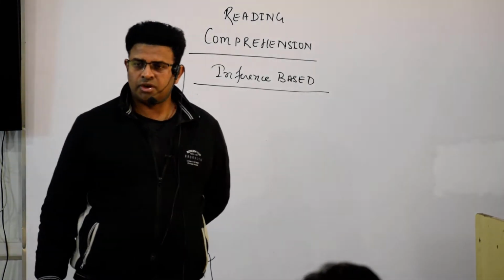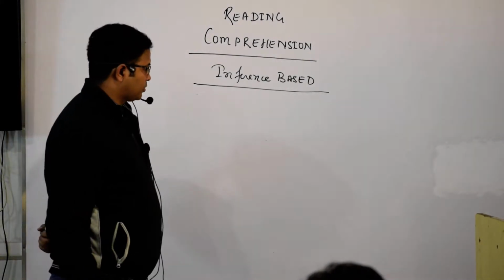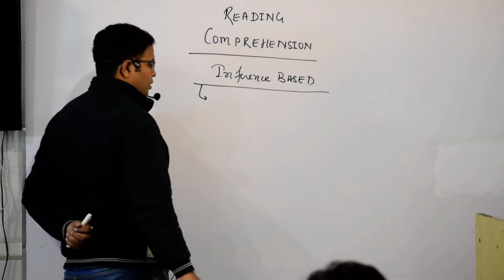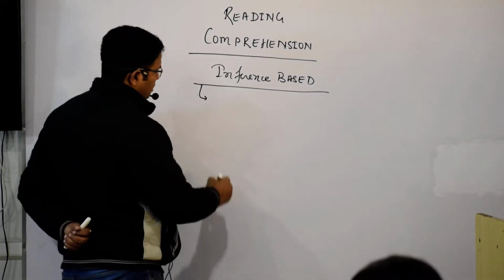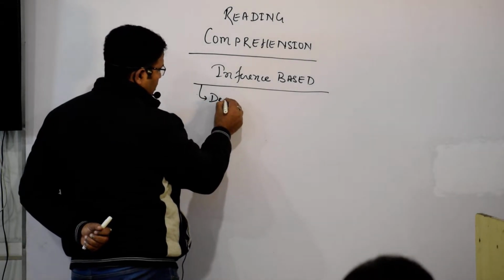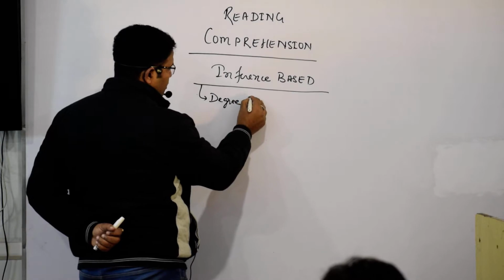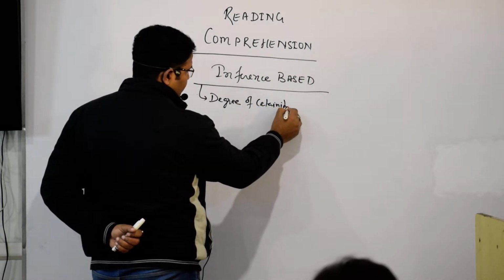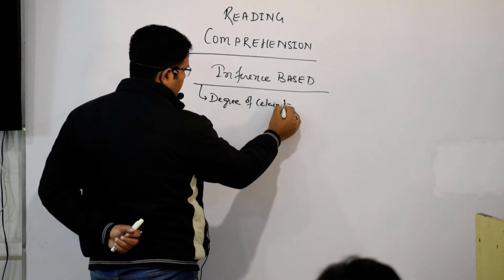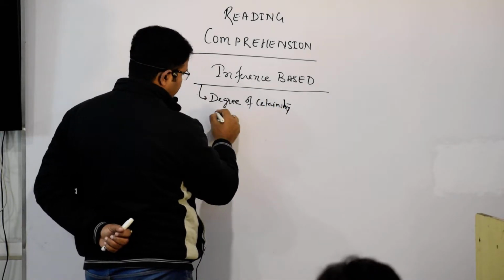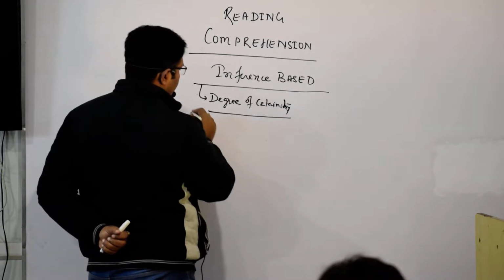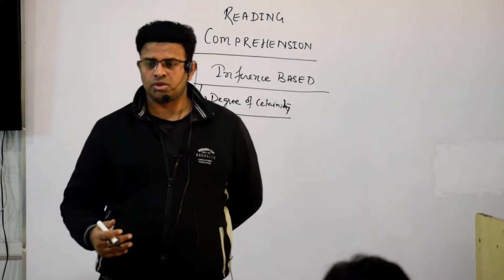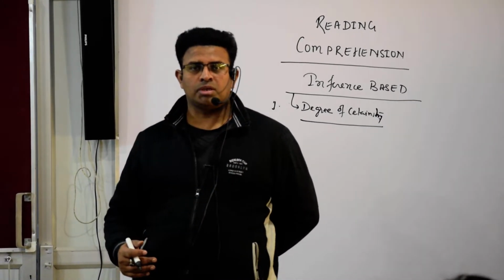How to solve inference based questions. First point that we have to take care of when we are reading the comprehension: degree of certainty.